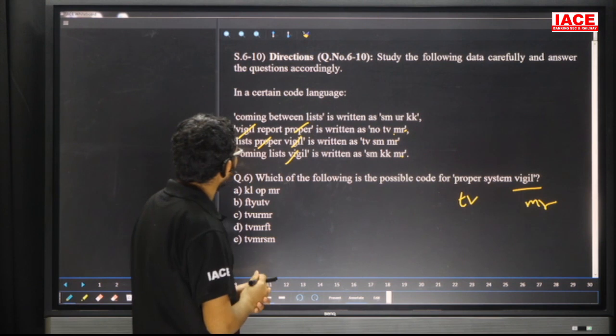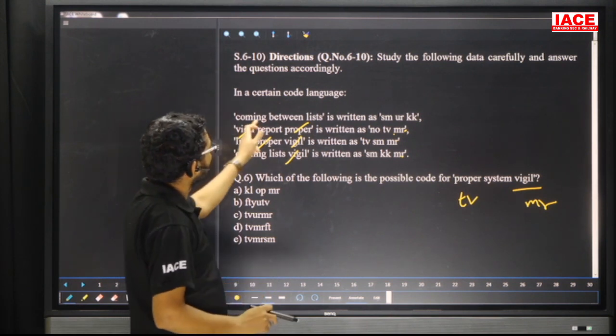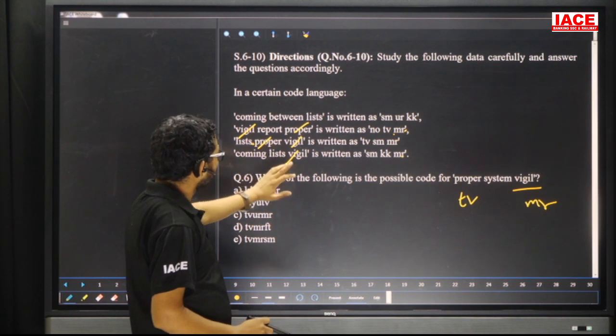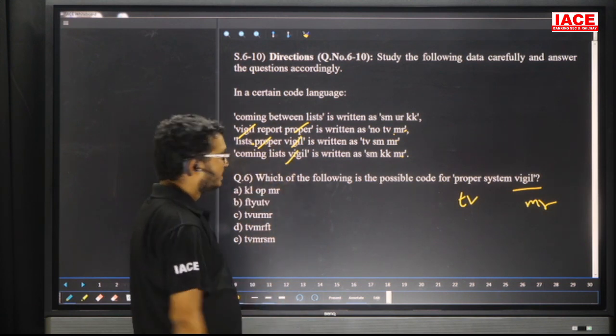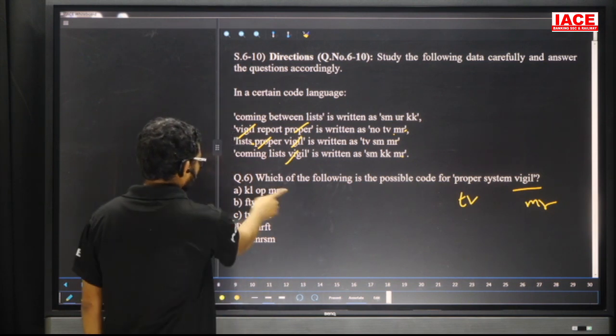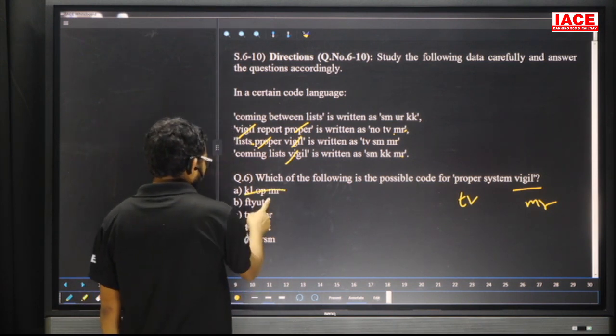Here, system. System is present in which lines? First line, there. Second line, not there. Third line also not there. Fourth line not there. That means one new code. TVMR should be present. One new code should be present. TVMR not there. Next, TVMR not there.